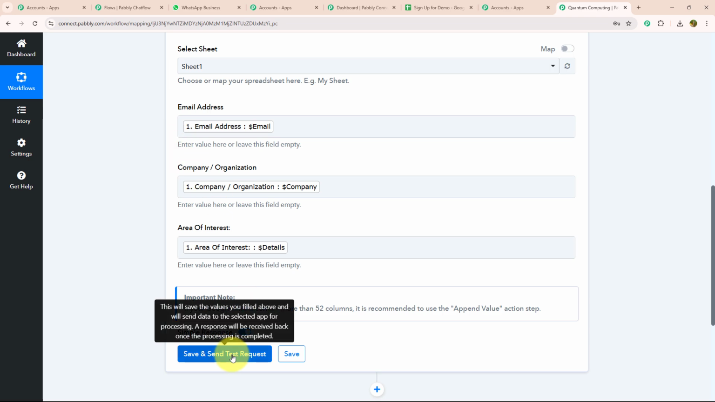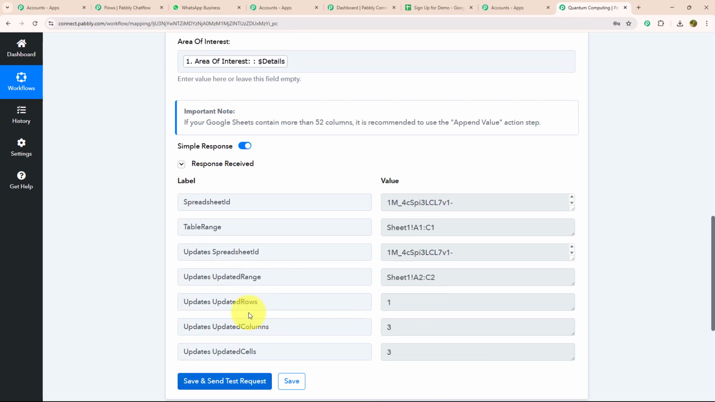After that, I will save and send test requests. This will save the values you filled above and will send data to the selected app for processing. A response will be received back once the processing is completed. As you can see, I got the response.